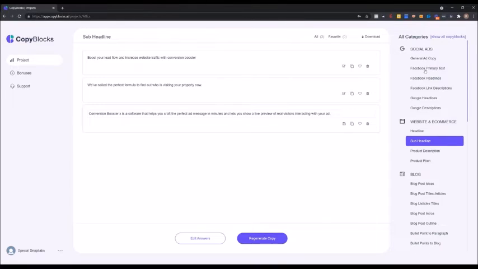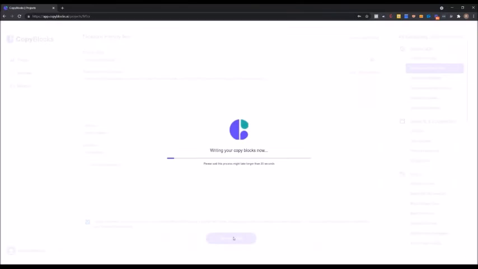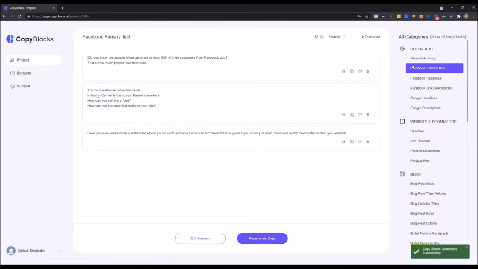Let me go to Facebook primary text. Oh, this one, professional, I'll go with friendly. It takes me minutes to write powerful copy, and I can choose any category, use it for any niche, and finally get some insane conversions.